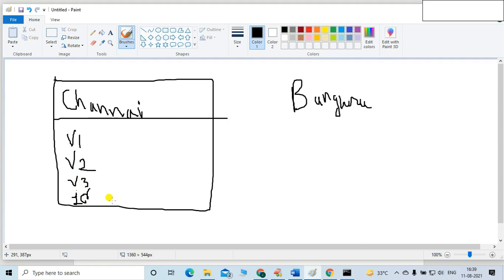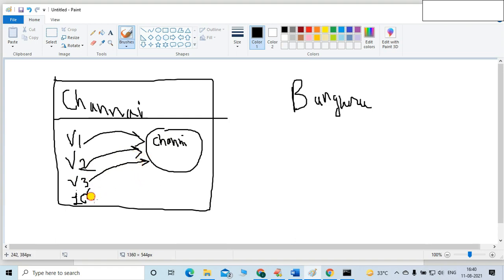Voter 1 is registered in Chennai, so definitely the object is Chennai. Voter 2 is also registered, so voter 2 is pointing toward Chennai. Voter 3 is also pointing toward Chennai. In total, all 1 crore voters are pointing toward Chennai.